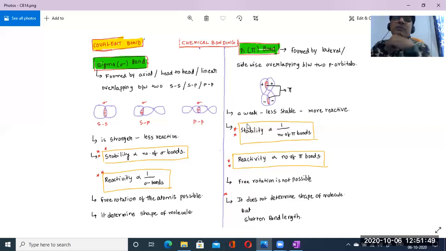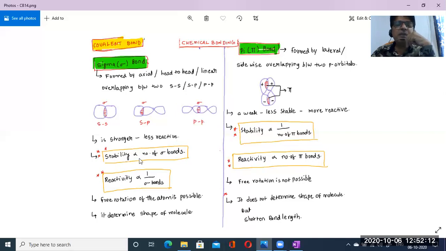Now what about this one? The pi bond is a weak bond, but the sigma bond is a strong bond, less reactive. Then the pi bond is more reactive. Highly reactive means least stable, isn't it? So here we can add the point: least reactive means more stable. Next come to stability.